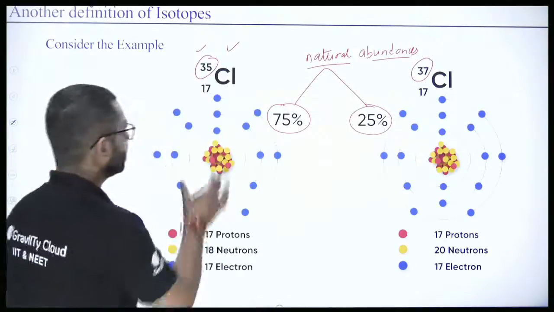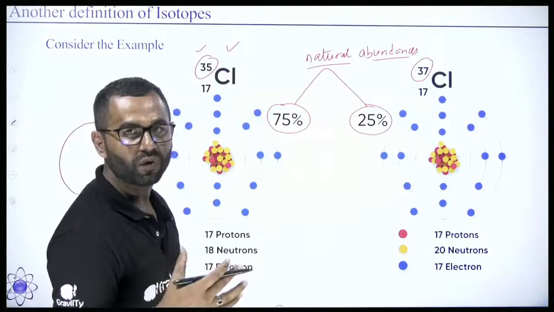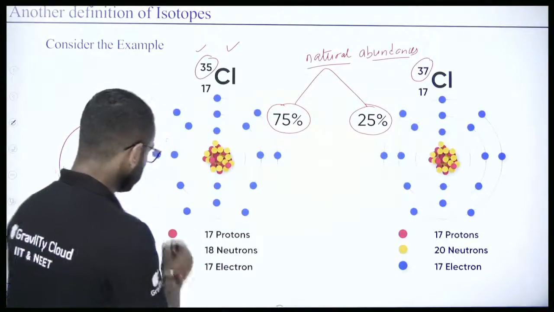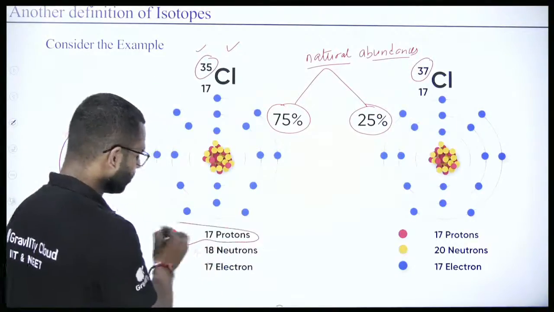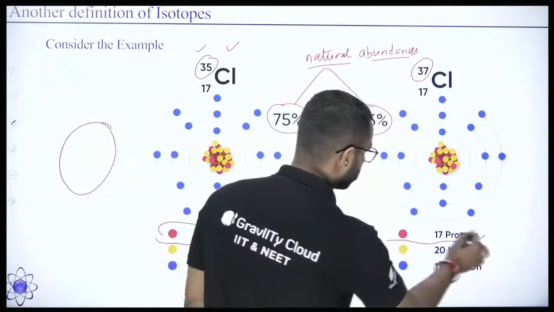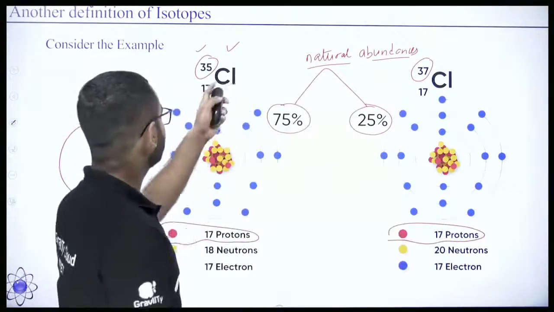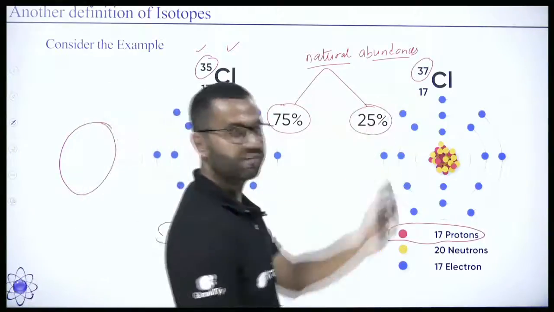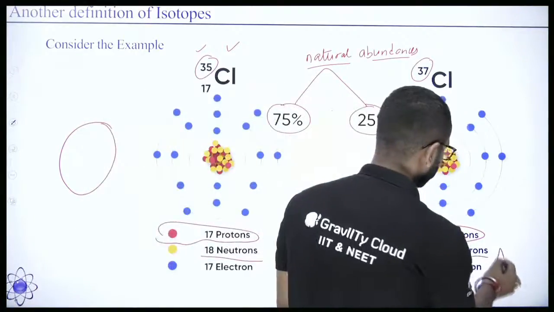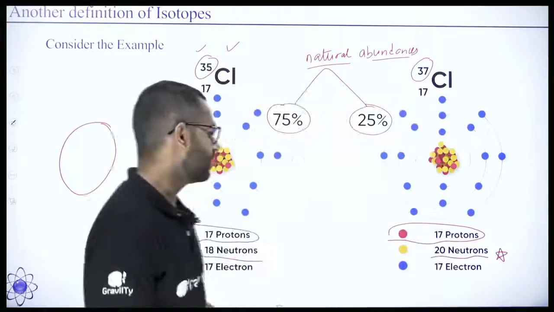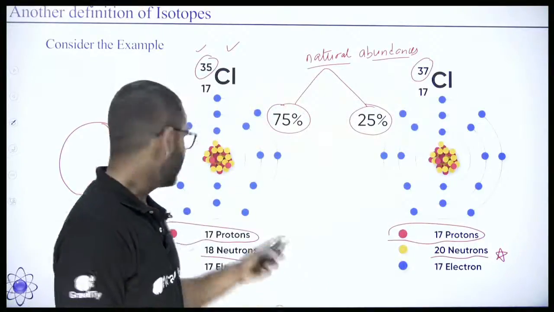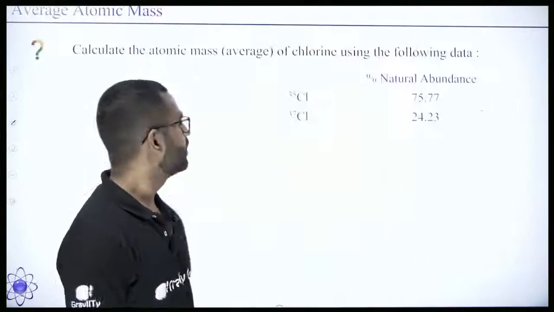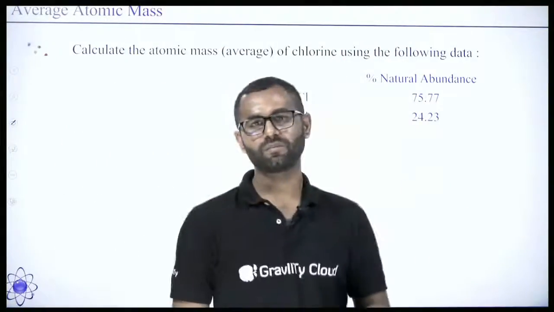I have told you that isotopes means having the same number of protons but a different number of neutrons. In the case of chlorine, we have 17 protons in both. But in Cl35 we have 18 neutrons, and in Cl37 we have 20 neutrons. So this is another way we can define isotopes: same number of protons but different number of neutrons. Now let's do the example.